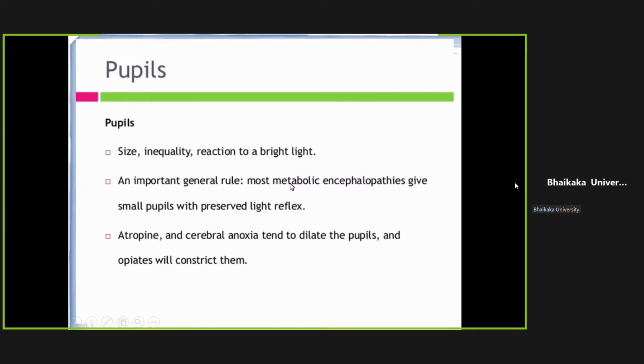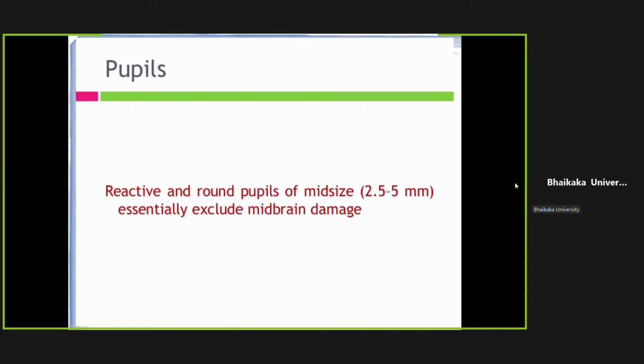Most metabolic comas, as we discussed in the list, usually lead to small pupils, but they will respond to the light. So in metabolic coma, there won't be any effect on the pupillary light reflex. Only atropine-related and cerebral hypoxia-related pupils would be dilated. A mid-size, 2.5 to 5 millimeter, reactive and round pupil usually excludes midbrain damage.